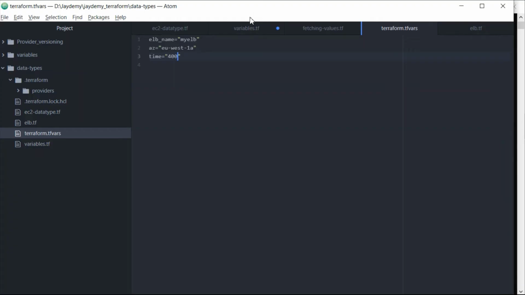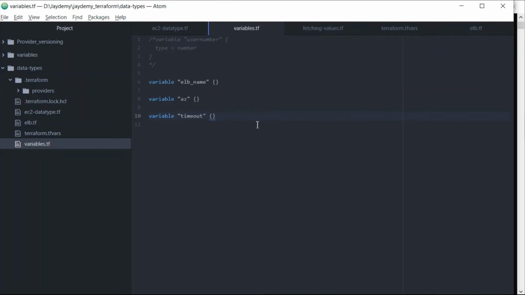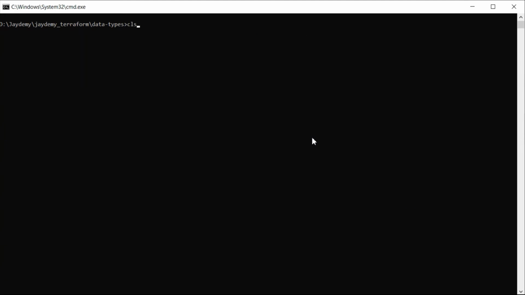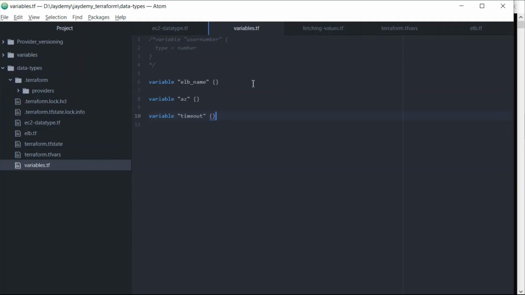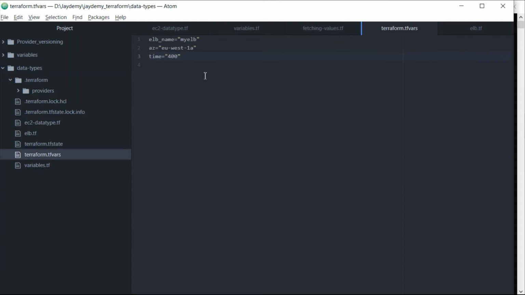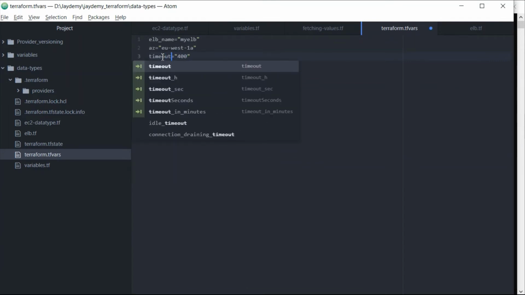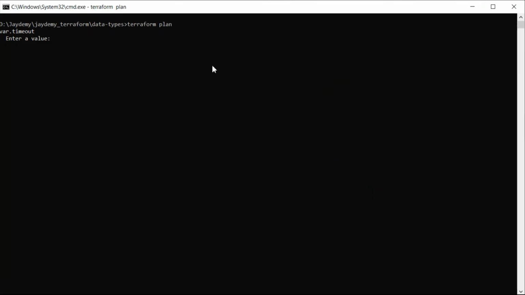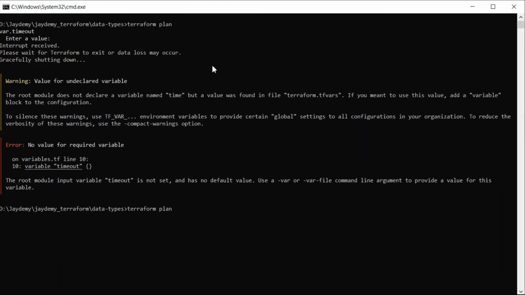You'll see what will happen. So variables, I think I need to save this one, and I'll just clear my screen. Again I will do Terraform plan. Then see, variable timeout, it is asking. Why is it asking timeout? I have provided here. Okay, time I have given, right? Okay, timeout I need to give. Okay, it's a typo mistake. Just clear this and do Terraform plan.